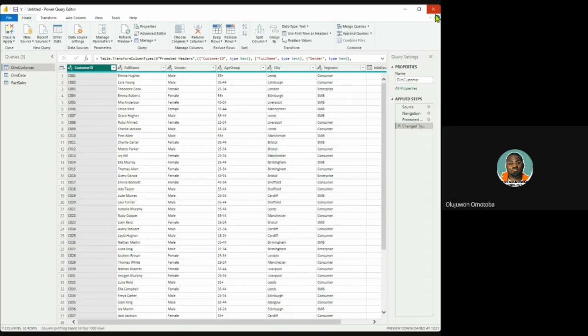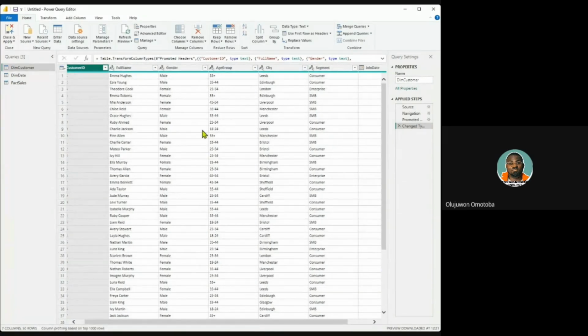Does anybody have any observation? Let me see if there's anything you can claim. Age group, okay. Somebody said age group. What did you see in age group? The age group is actually okay for me. It's just pointing at the groups of their ages, 55 plus. It has arranged it well. That is the challenge I have. This data is not messy.